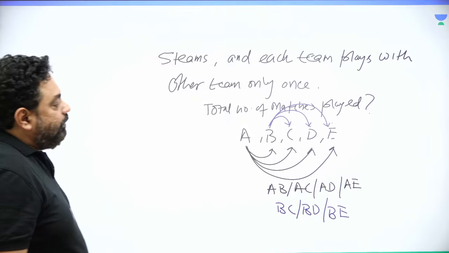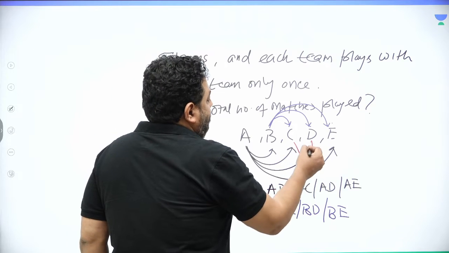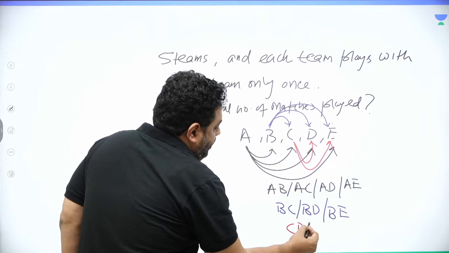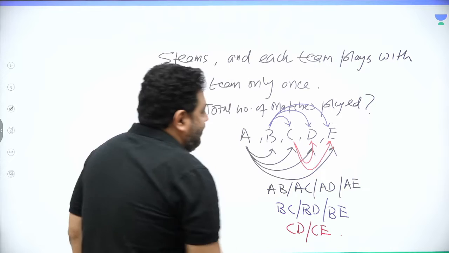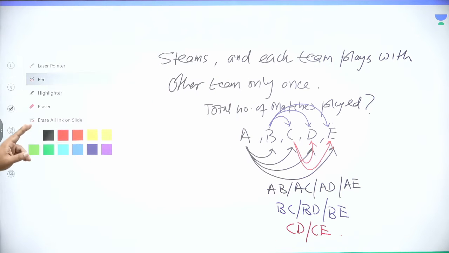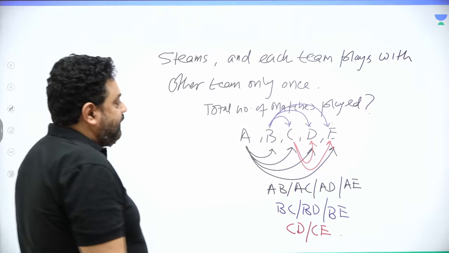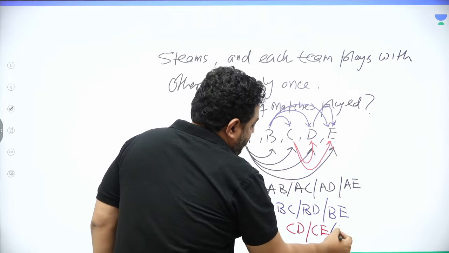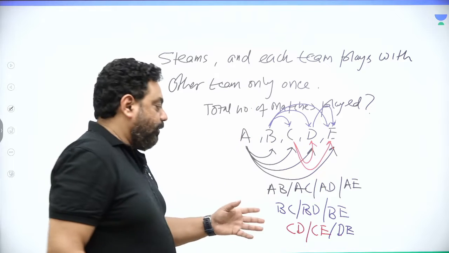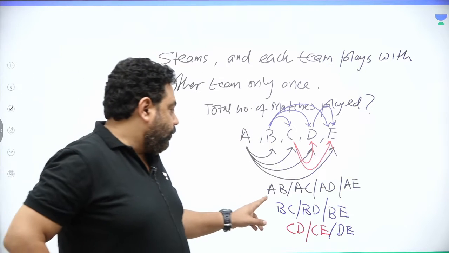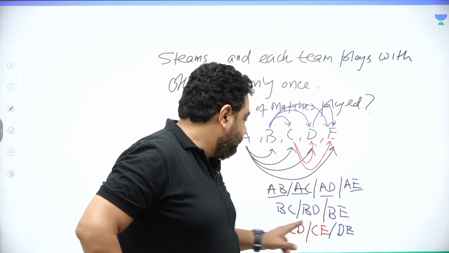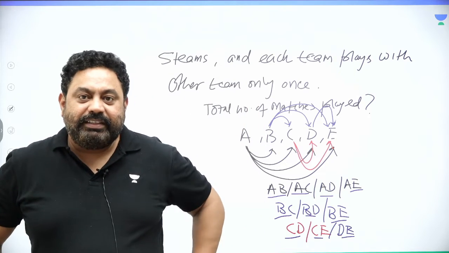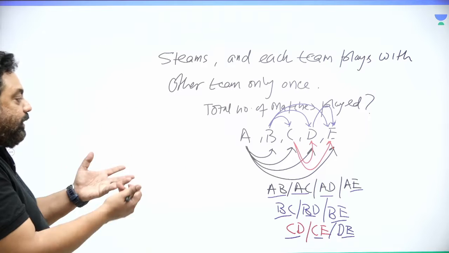Then again I change the color and talk about C. C plays with D and C plays with E. And at the end, D plays with E. Now I realize how many matches these are, so I count: 1, 2, 3, 4, 5, 6, 7, 8, 9 and 10. So 10 matches.